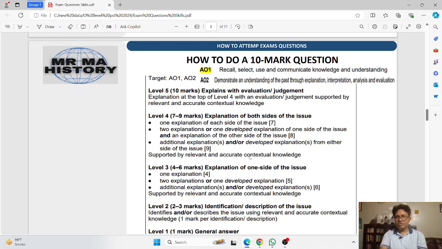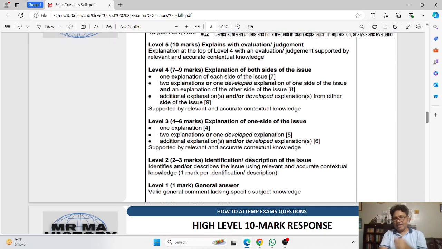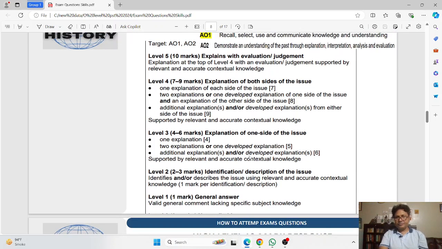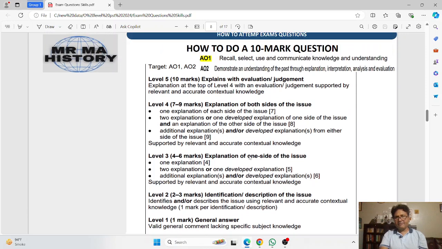Okay, how are we going to do this? Basically we can start from level 1, but I would start from level 4, because this is the level from which we can build on to get to level 5, the highest level.